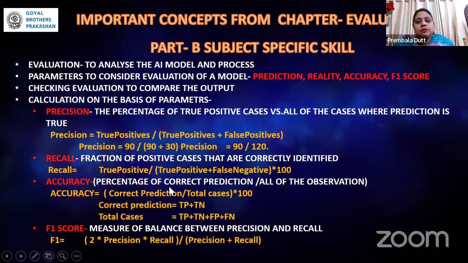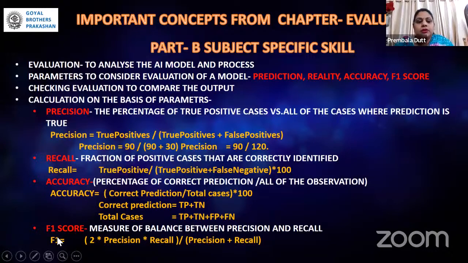Then accuracy is the percentage of correct predictions out of all of the observations, into 100. So it is correct predictions upon total cases, into 100. What is a correct prediction? True positive cases plus true negative cases are called correct predictions. Total cases will be all of them. There are 4 cases: true positive, true negative, false positive, and false negative. If we add all of them, we get the total number of cases. This is how we get the accuracy.